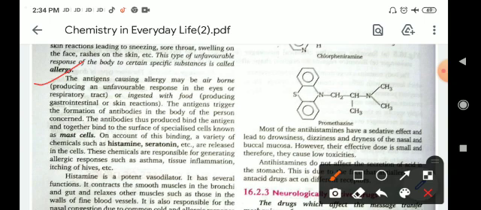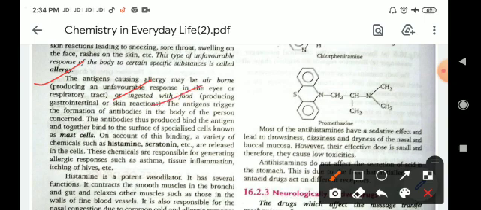The second type are ingested with the food, producing gastrointestinal or skin reaction. If we take antigen by the food, it will produce gastrointestinal or skin reaction, and if they come from air, they will respond on the eye and respiratory tract. These are basically two types of antigens.